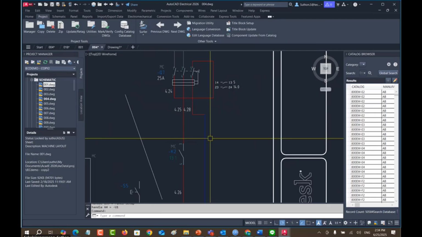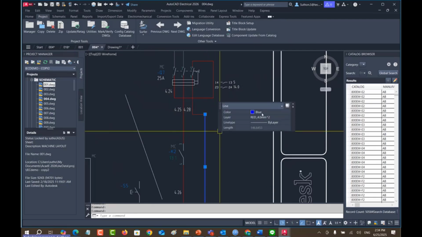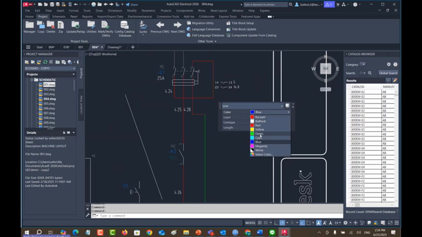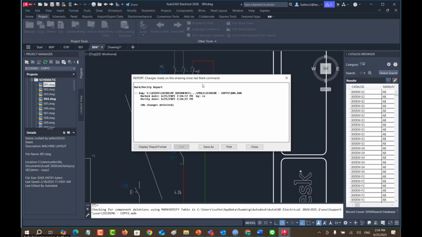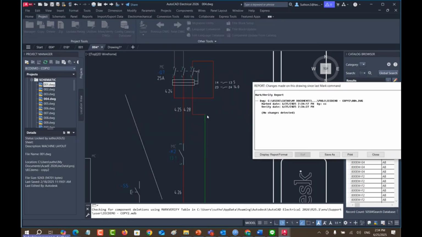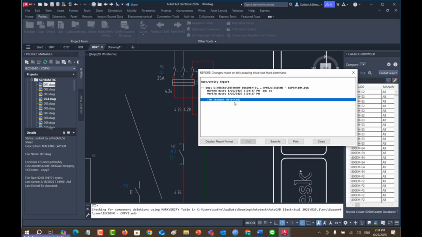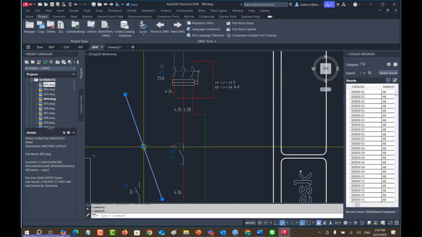And then I try to change the color and verify. Okay, changing the color is not detected. It's not an electrical component, it's just the color, so the system will not detect it for you. It detects just added components, deleted components and changed components.